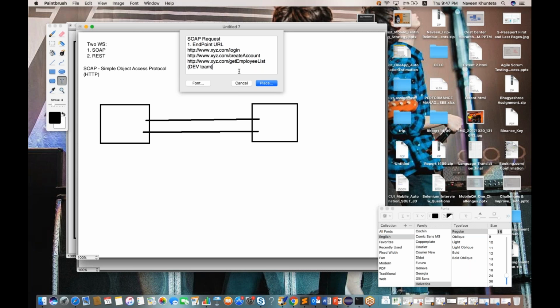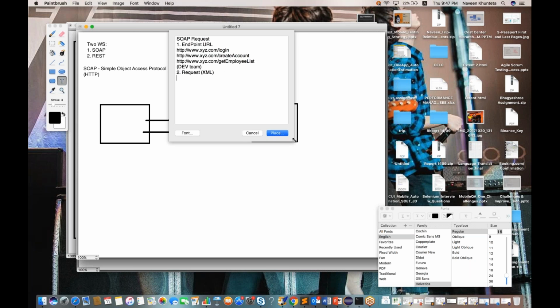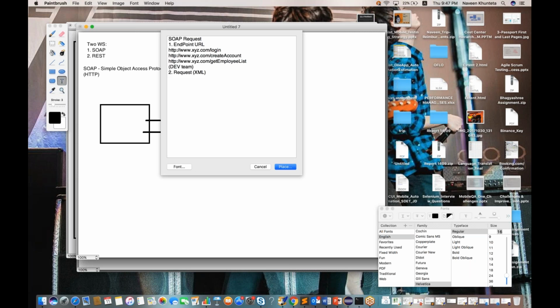So the first thing is that we have to pass the endpoint URL. Second thing, what do we have to pass? Let's say I want to create an account, or maybe I want some information from goibibo.com or from Indigo. I'm sending a request and getting the response. So I'm sending a request in the form of XML. Always remember, in SOAP based API, the request is always sent in the form of XML. Only one content type.